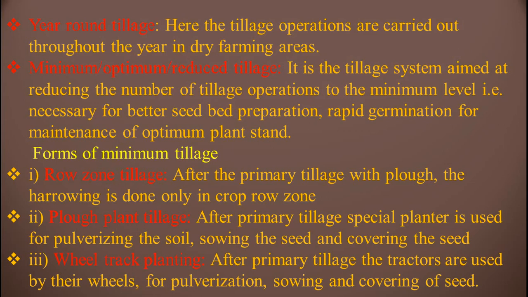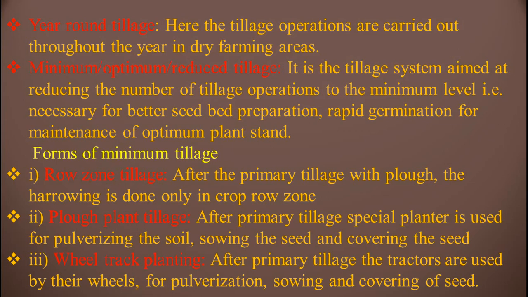Minimum, optimum or reduced tillage. It is the tillage system aimed at reducing the number of tillage operations to the minimum level. As its name shows, it is minimum tillage, so we reduce the tillage operations to the minimum level. What are those minimum levels? The optimum levels necessary for better seed bed preparation, rapid germination and maintenance of optimum plant stand.